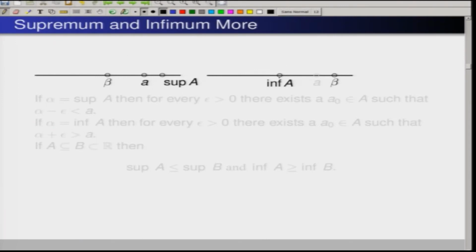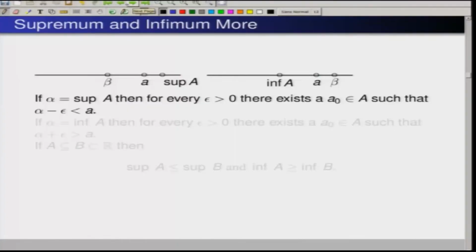Similarly, for the infimum, suppose I take the infimum here and beta is greater than this infimum. The infimum of A is the greatest lower bound. If I am taking something more, then that is not going to be a lower bound. That means there will be an element of the set which is going to be less than that element. So, that is what the supremum and infimum are.